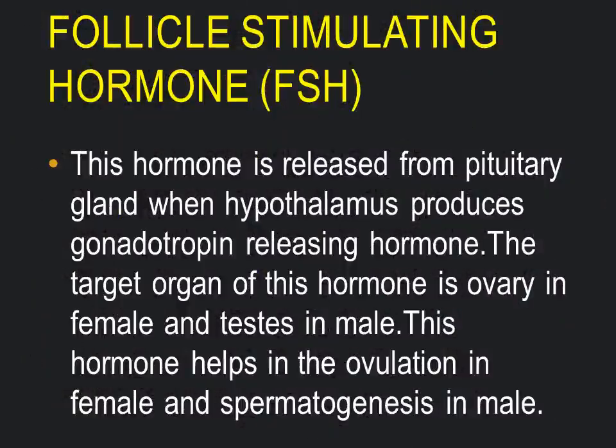And another one is follicle stimulating hormone, FSH. This hormone is released from the pituitary gland when the hypothalamus produces gonadotropin releasing hormone. The target organ of this hormone is the ovary in female and testis in male. This hormone helps in ovulation in female and spermatogenesis in male.